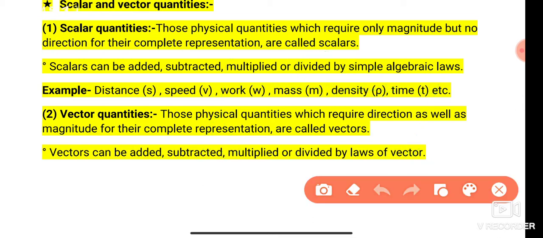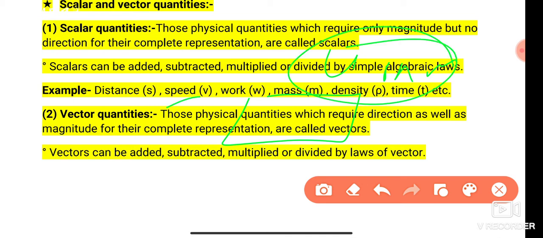And if a bus is moving with the speed of 40 kilometer per hour, then we say the bus is moving with the speed of 40 kilometer per hour, not that the bus is moving at 40 kilometer per hour in east, west or a straight path etc. We do not need to specify this quantity. So speed is also a scalar quantity.